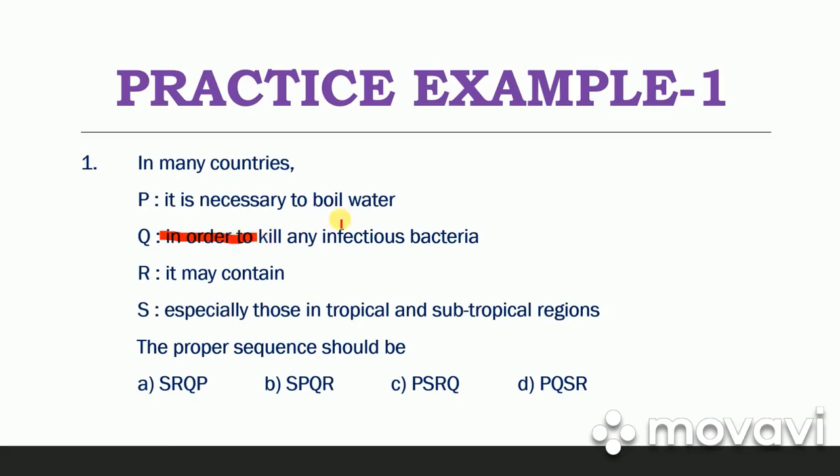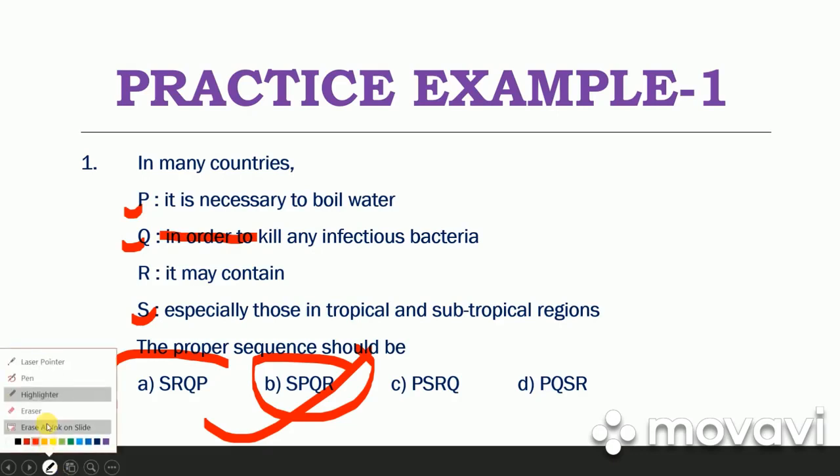In order to kill infectious bacteria. So P should come before Q, and PQ is the correct sequence. After S comes P and Q. So your sequence is SPQR, and option B is the correct answer.